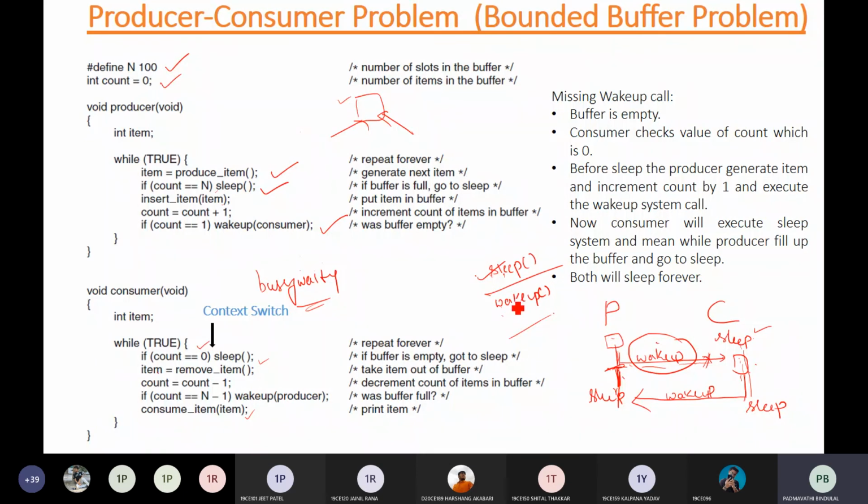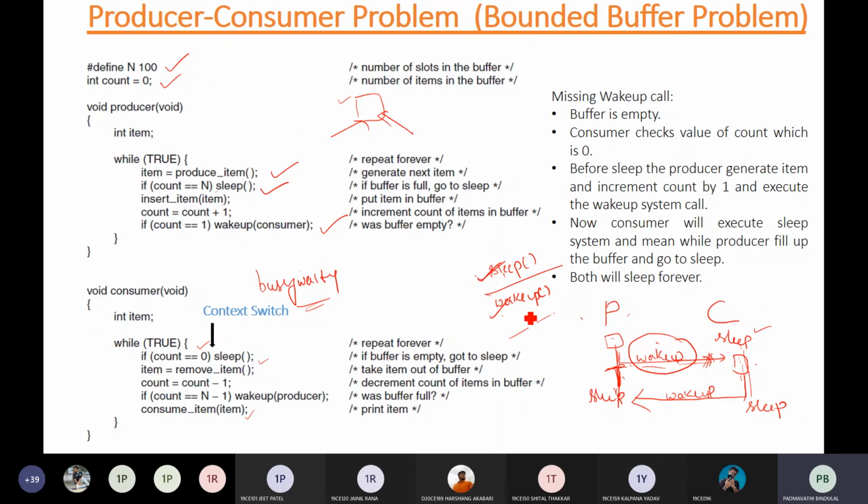So here that problem may occur, if the wake up is lost or the consumer is not responding. In any scenario, if this is executed then this must be executed. If not, then both the producer and consumer will go to sleep state for an infinite amount of time. So this is the problem with your sleep and wake up.